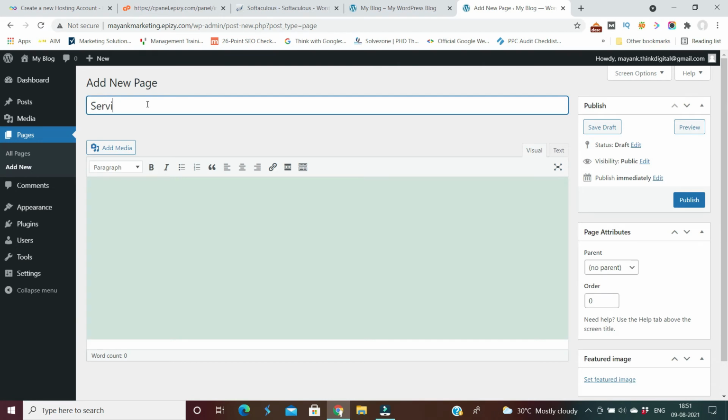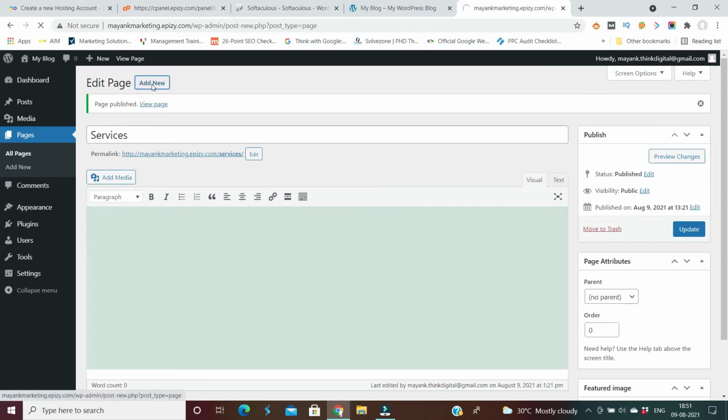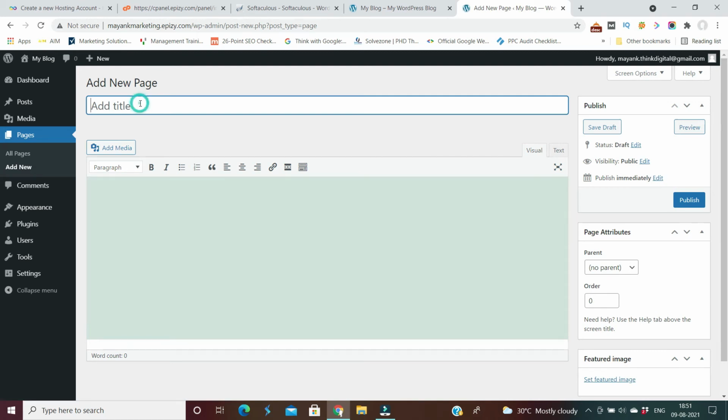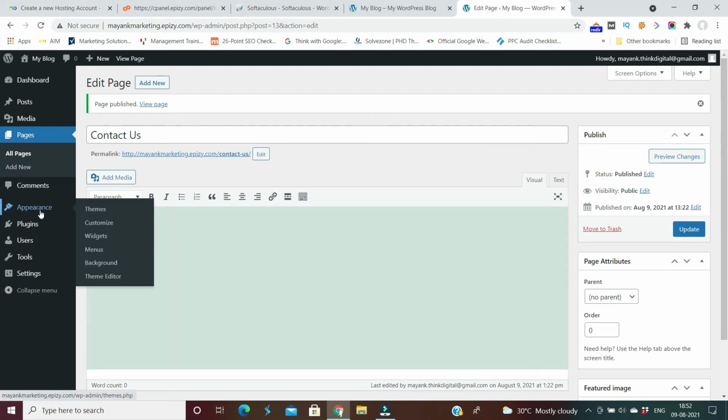Services could be your fourth page. Contact us could be another page. In that way you can create a lot of pages over here, and then go to appearance.